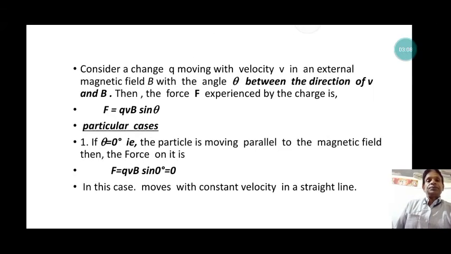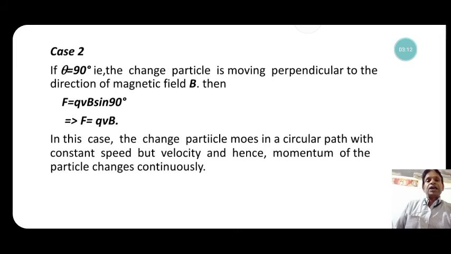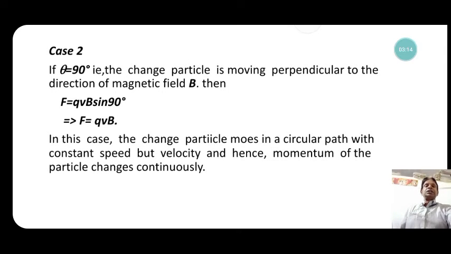In the second case, if theta is 90 degrees, that is, the charged particle is moving perpendicular to the direction of the magnetic field, then F is equal to qvB sin 90 degrees, that is F is equal to qvB.